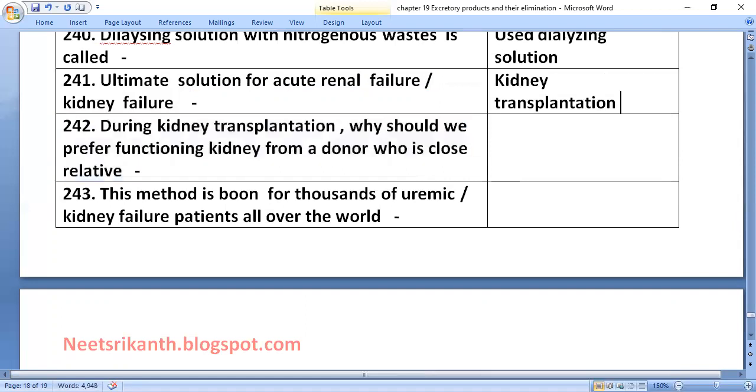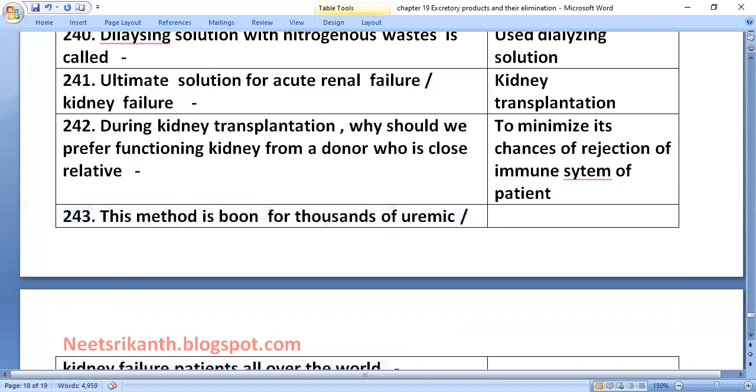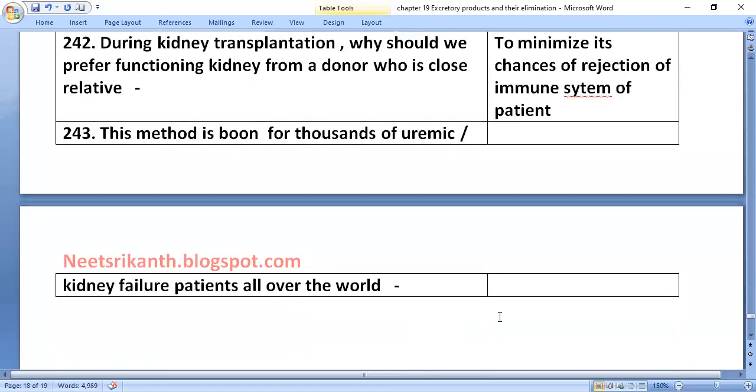During kidney transplantation, why should we prefer a functioning kidney from a donor who is a close relative? To minimize the chances of rejection by the immune system of the patient. The immune system may reject it, so that's why. This method is a boon for thousands of uremic kidney failure patients all over the world. That is hemodialysis.